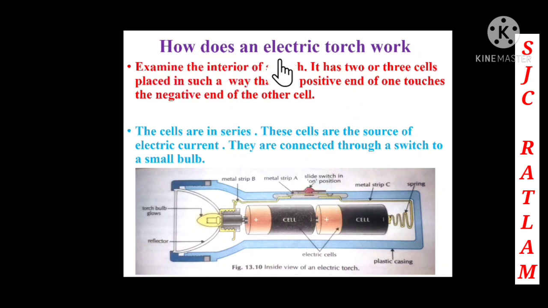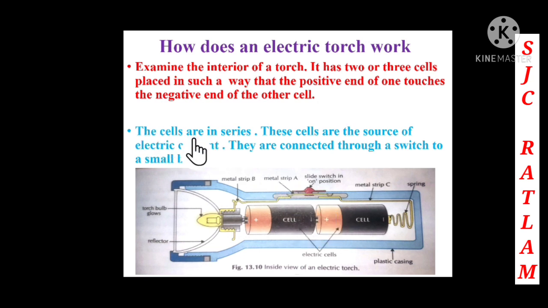How does an electric torch work? Now we are going to examine the interior of the torch. Here children, we can see that in the torch there are 2 or 3 cells, placed in such a way that the positive end of one touches the negative end of the other cell. You can see that the positive end is touching the negative end of the other cell.